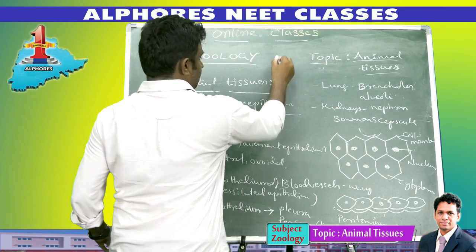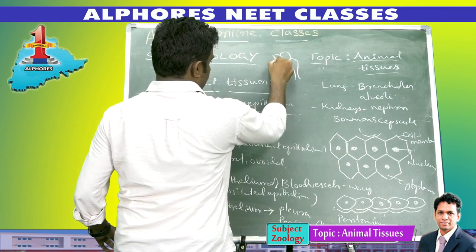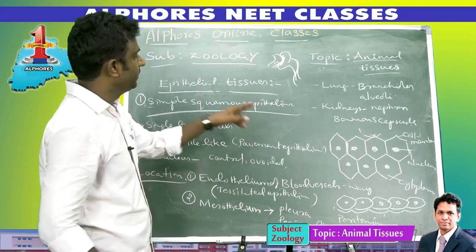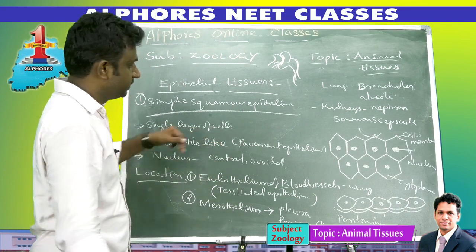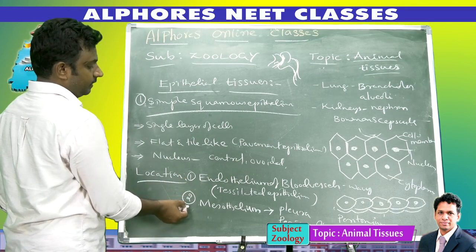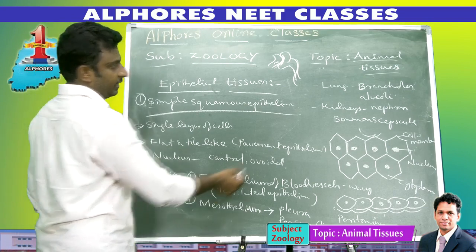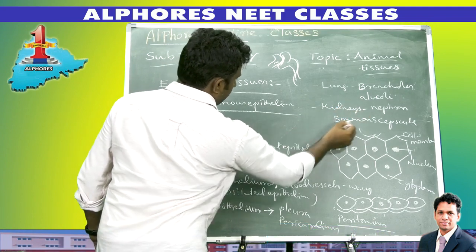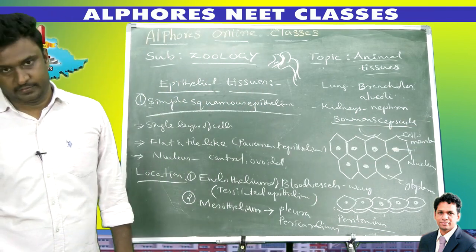Okay, Bowman's capsule in the structure of the nephron. If you see the structure of the nephron, this one is the Bowman's capsule, with the glomerulus. The wall of Bowman's capsule is made up of simple squamous epithelium only. All these are the locations of simple squamous epithelium: the endothelium of blood vessels, then mesothelium like pleura, pericardium and peritoneum, then the lungs, like bronchioles and alveoli, then the kidneys, like the nephron and Bowman's capsule. In all these places simple squamous epithelium is present.